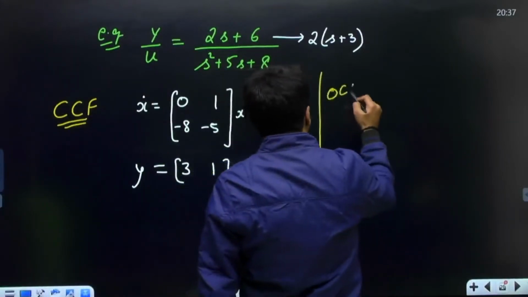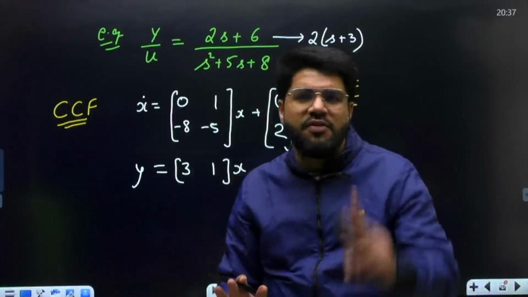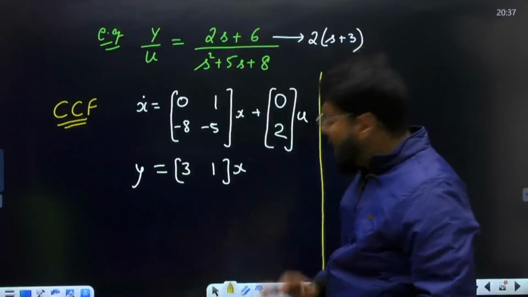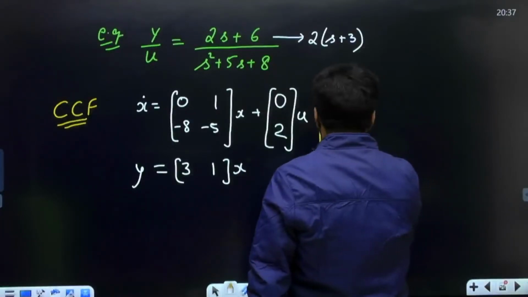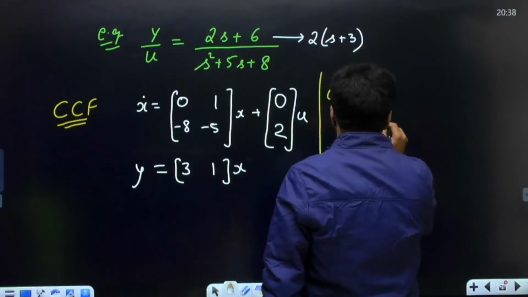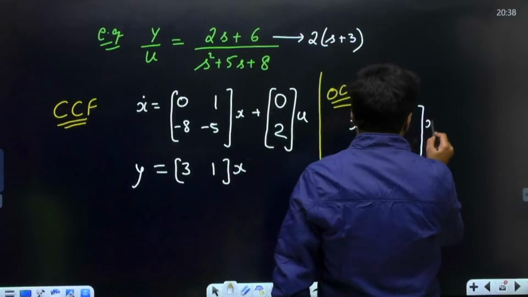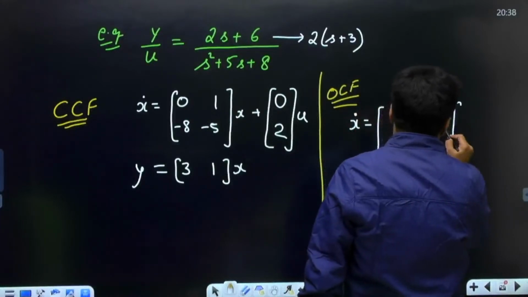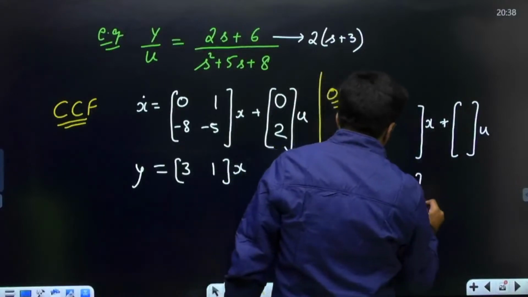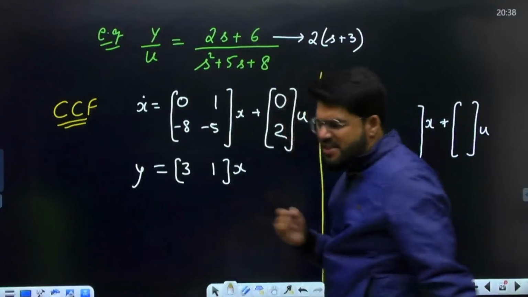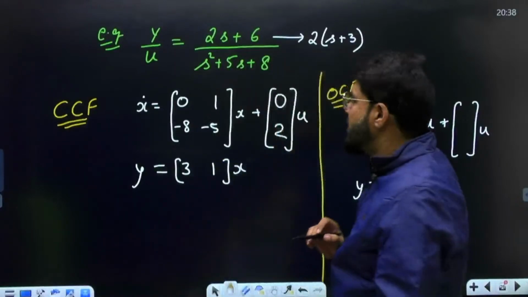If you want to write down the OCF form, just remembering one form, CCF or OCF, is enough. I'll show you. Don't remember any separate result. I will tell you a very simple way of writing the OCF form. CCF being more common, remember CCF, and OCF just remember by a simple technique.